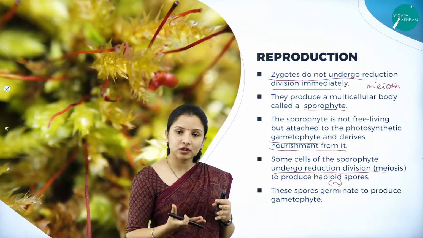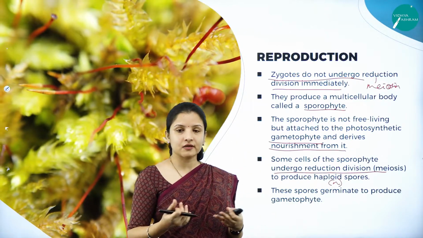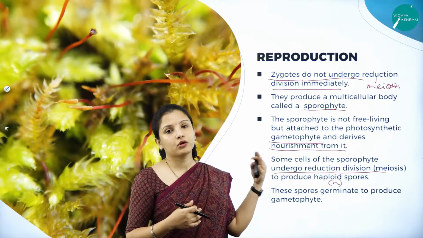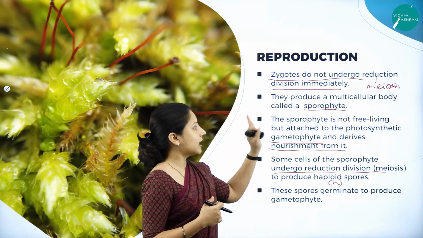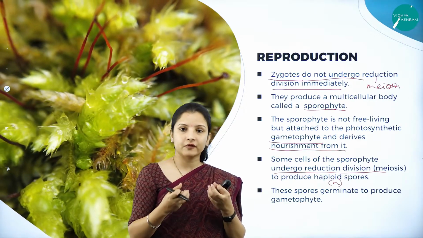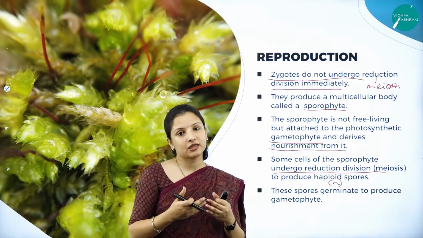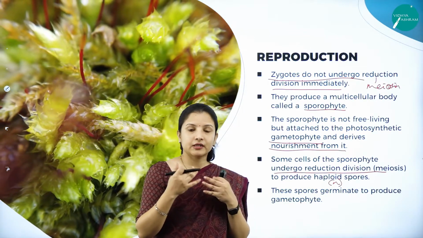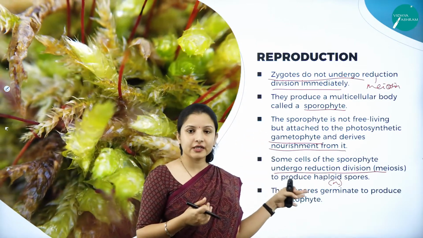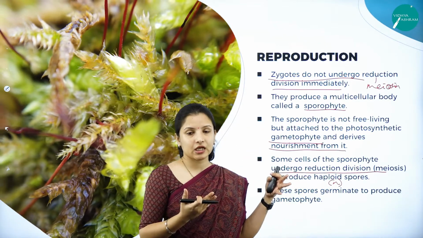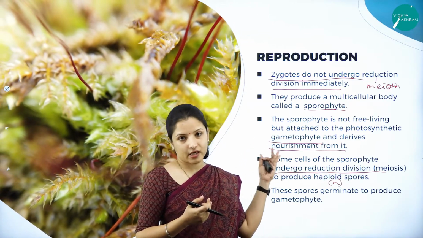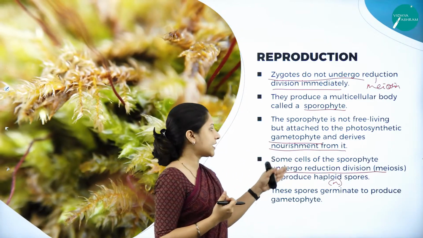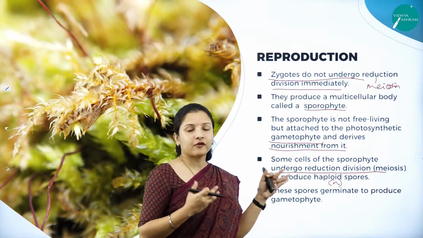The zygote, soon after, will not undergo a reduction division. It will get converted into a sporophyte, which is nothing but the plant body or the thallus. And these sporophytes are not free living. They are always associated with the gametophyte, which is photosynthetic in nature. Since the gametophytes are photosynthetic, they provide nourishment to the developing sporophytes.